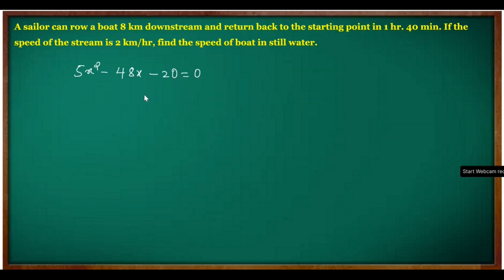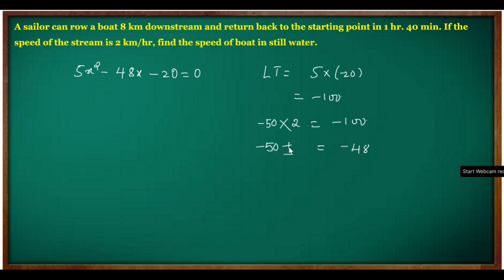Here is the equation which was there in the last step, so I have taken it here. I am going to show how to solve the quadratic equation by the factorization method; I have already taken a session about this. First step is to multiply the first and last terms: 5 and minus 20 gives minus 100. Now we need two numbers whose product is minus 100 and whose sum or difference gives minus 48. Those numbers are minus 50 and plus 2. So these are the factors.